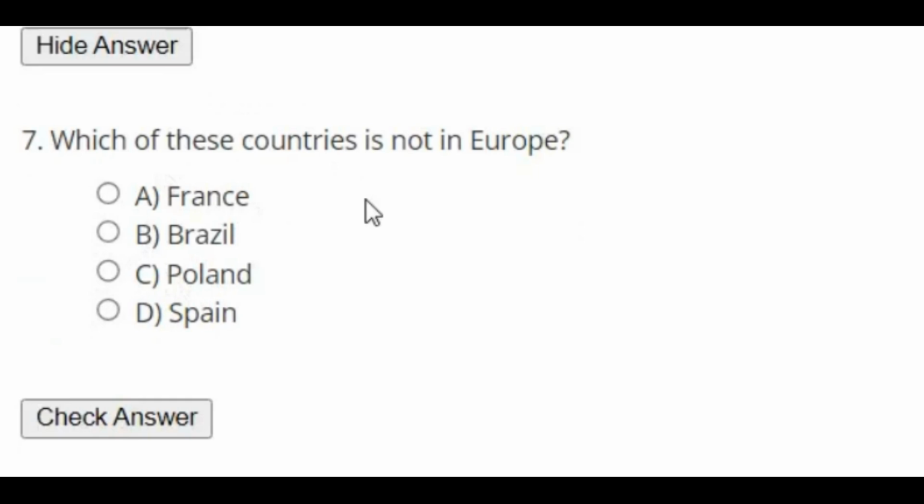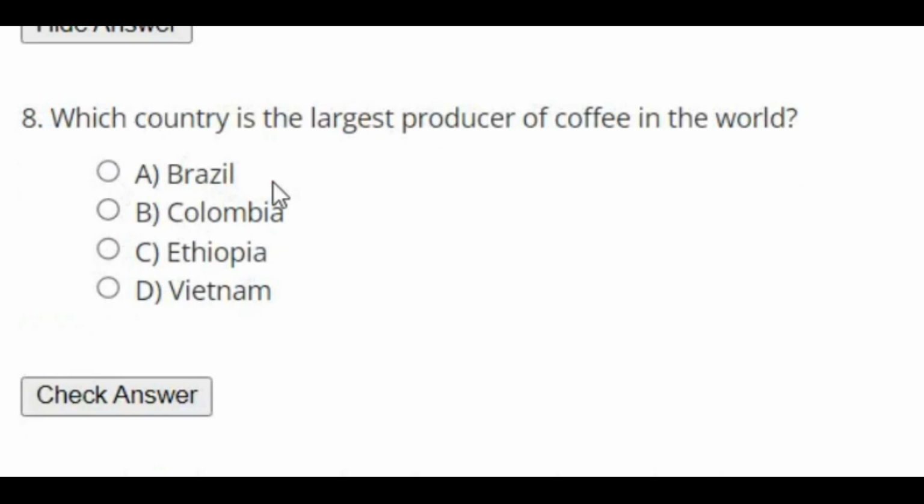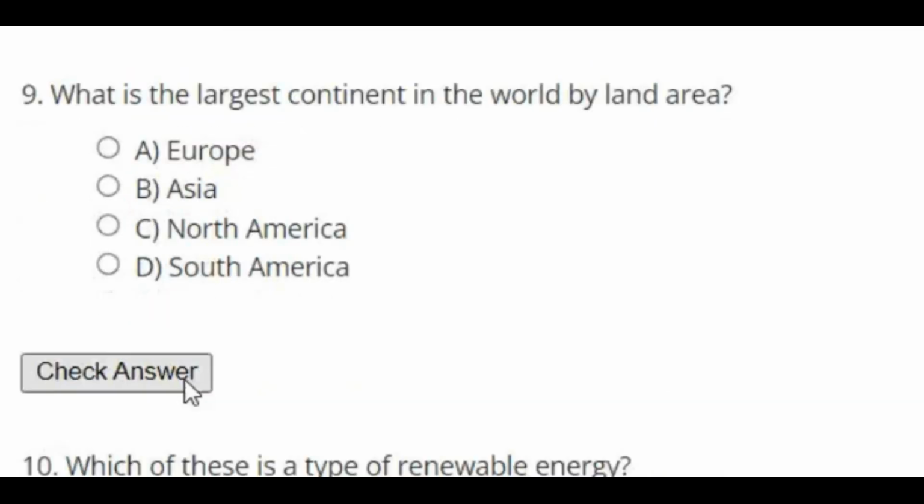Which of these countries is not in Europe? The right answer is Brazil. Which country is the largest producer of coffee in the world? The right answer is Brazil.